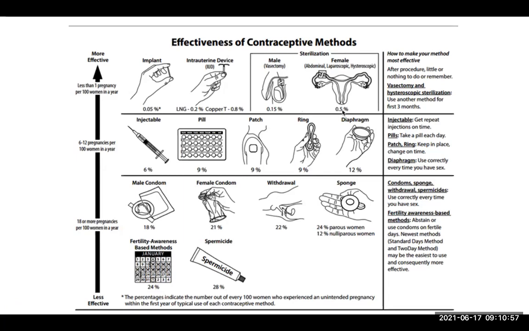Do you know the reason why this permanent type of sterilization also has a very, very little chance of pregnancy? Why? Anybody? There is a reason. What may that be?